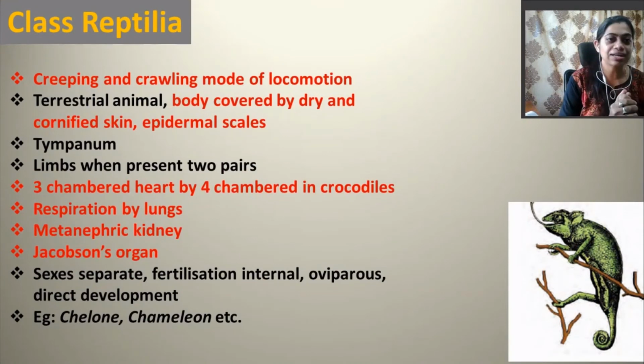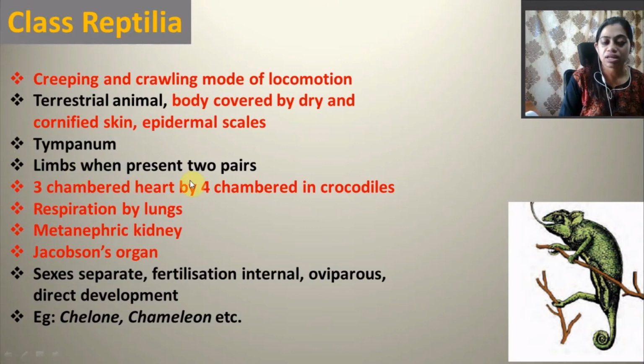Next, coming to reptilia. They are also important, and their important feature is their creeping and crawling mode of locomotion, right? And they are terrestrial animals. Their body is covered by dry and cornified skin. So their skin is not moist like amphibia. They're covered by dry and cornified skin, and they have epidermal scales also. They also have tympanum, which represents the ear.